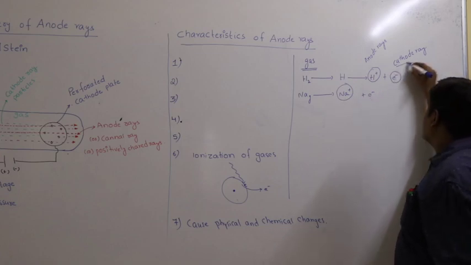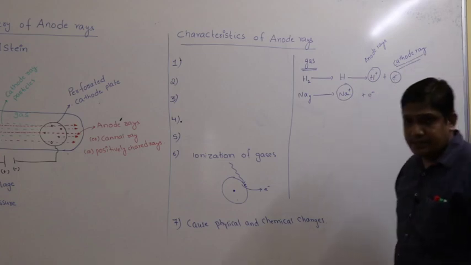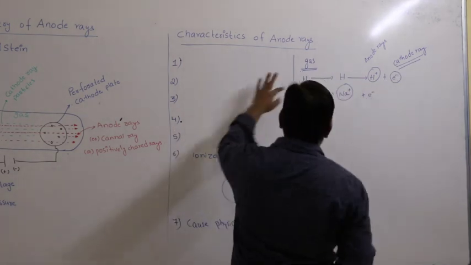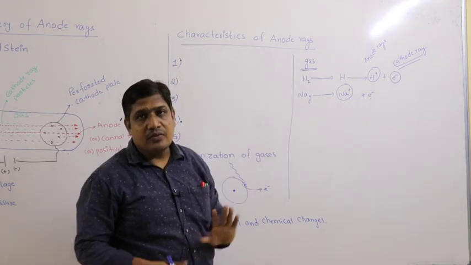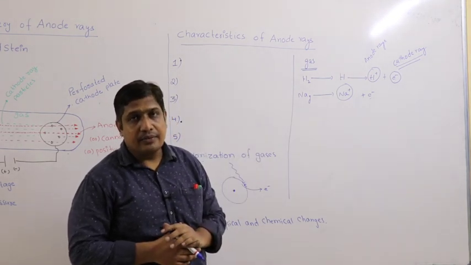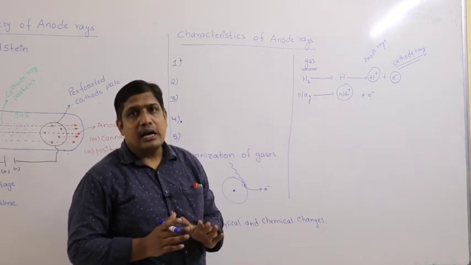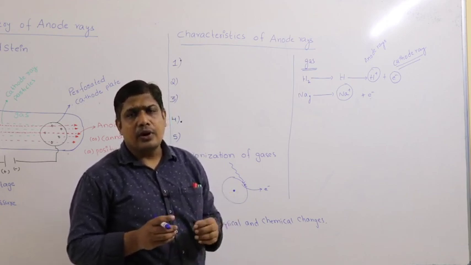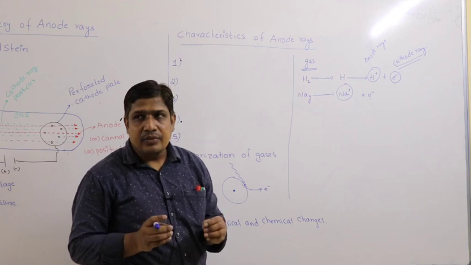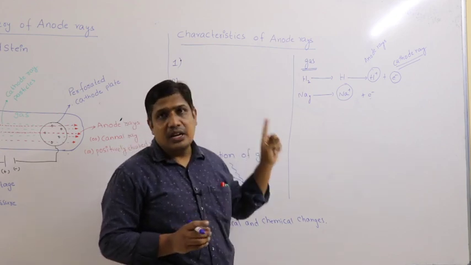That means cathode ray particles, irrespective of the nature of the gas you are taking, are the same. Whatever gas you take, the cathode ray particles are the same. It doesn't depend upon the nature of the gas.